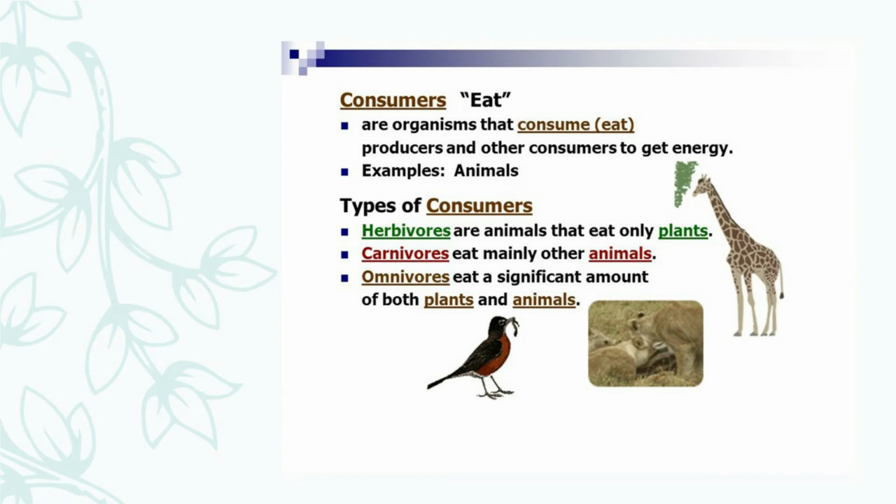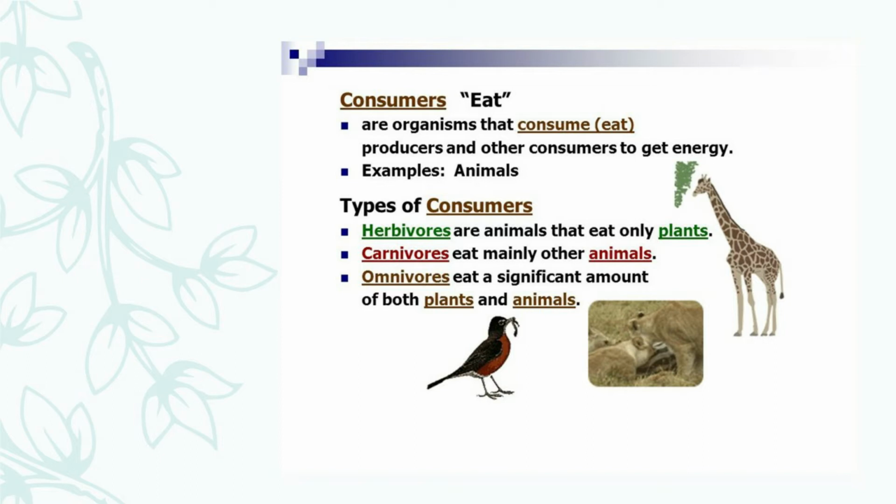Further, consumers. The organisms that depend on producers or other consumers for food to get energy. For example, animals and some plants like parasitic plants and insectivorous plants. Dear students, consumers are divided further into three categories that are herbivores, carnivores and omnivores.